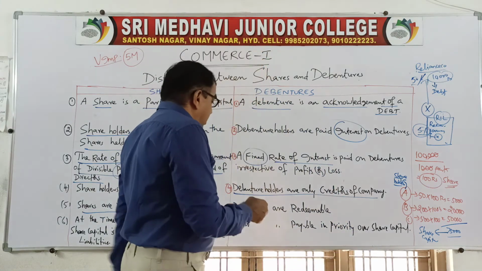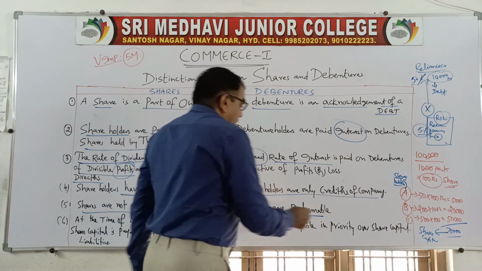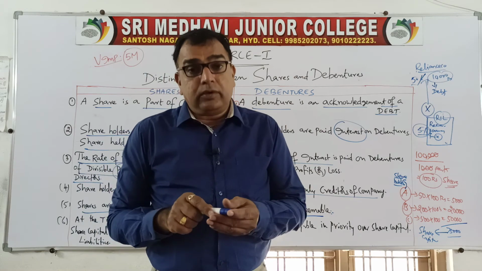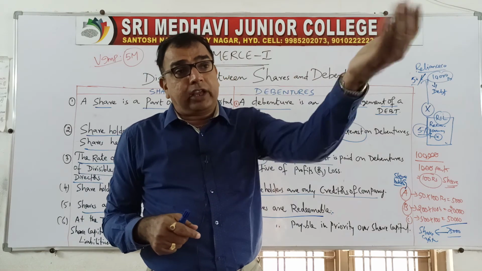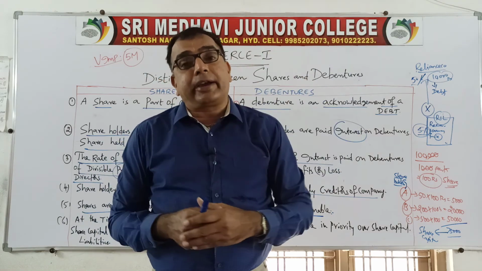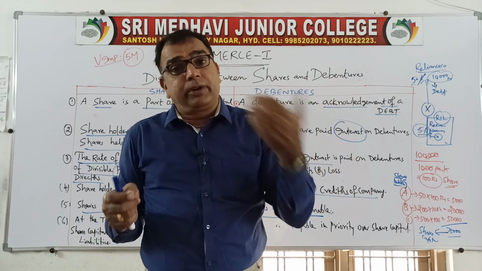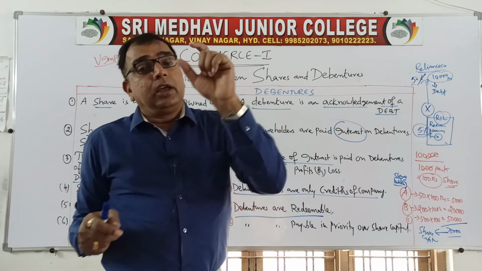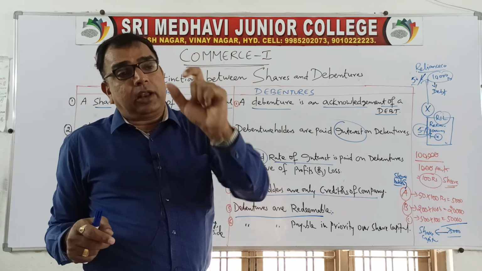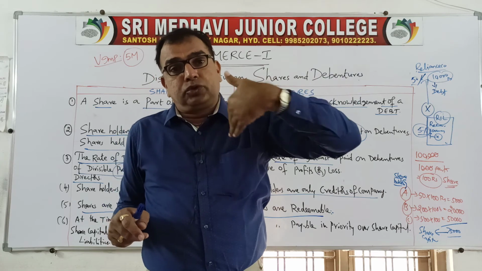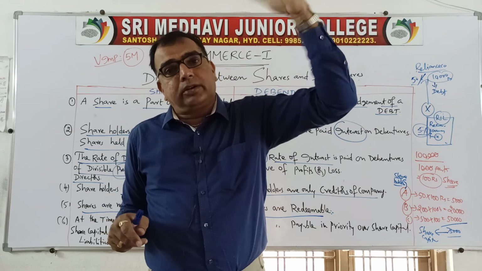Whereas debentures are redeemable, means after certain number of years, the amount of loan, say the amount of capital taken from the debenture holders is paid back. Maybe after 5 years, maybe after 7 years, or according to the agreement between the company and the debenture holders, the amount of debenture capital is paid back to the debenture holders. Redeemable, chutkara pana means give back.